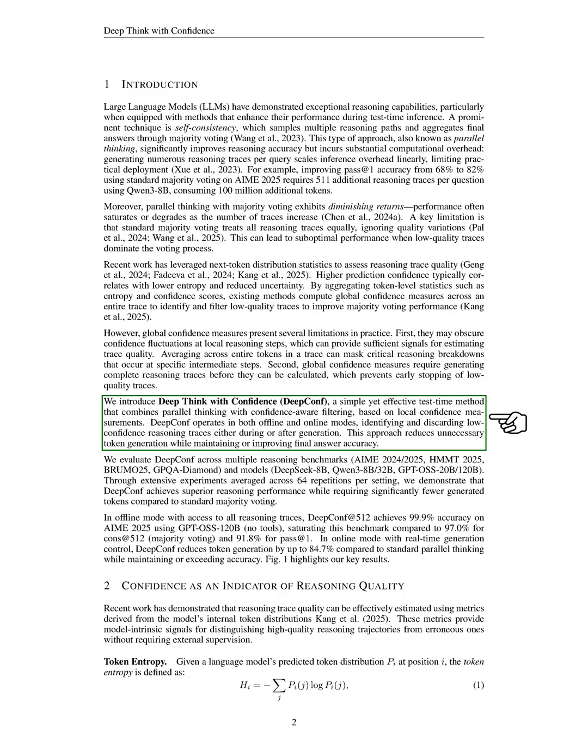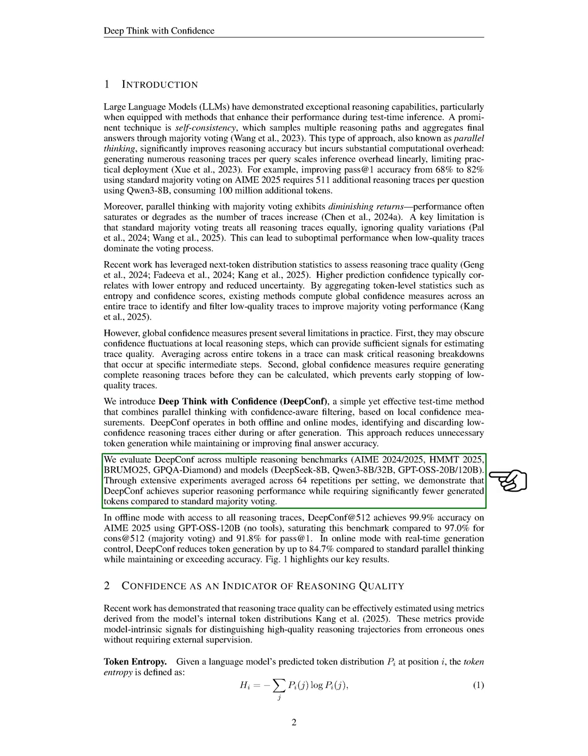DeepConf can operate in both offline and online modes, allowing us to identify and discard low-confidence reasoning traces during or after their generation. This method helps reduce unnecessary token generation while maintaining or even improving the accuracy of final answers. We evaluate DeepConf across various reasoning benchmarks and models, demonstrating that it achieves better reasoning performance while generating significantly fewer tokens compared to standard majority voting.